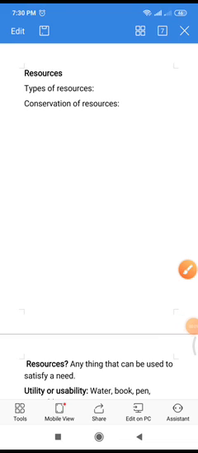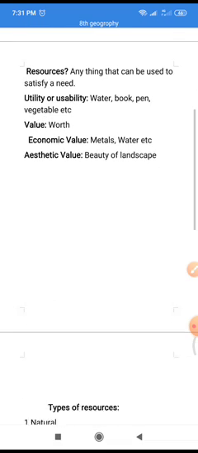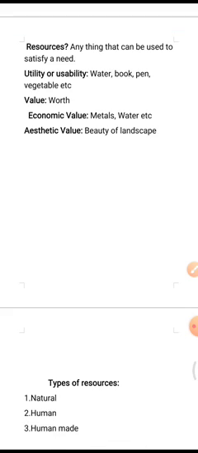Good morning, dear children. Today we are going to learn about the first lesson in geography, that is resources. In this chapter we would cover what is resources, types of resources and conservation of resources. First we will see what is resources.